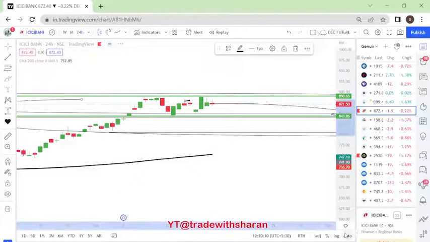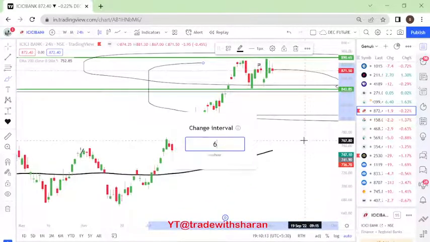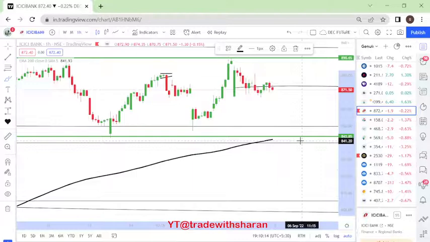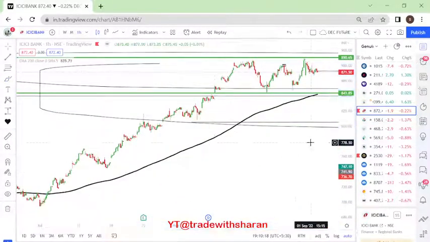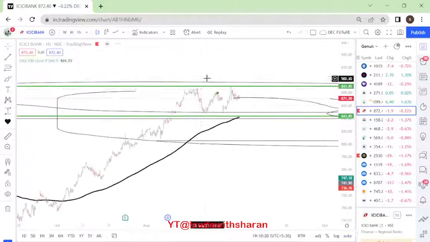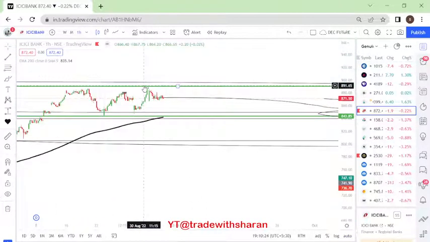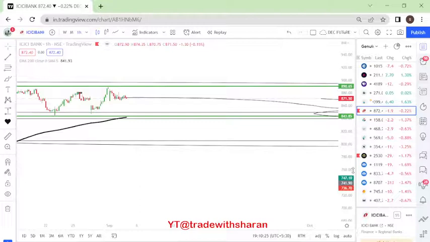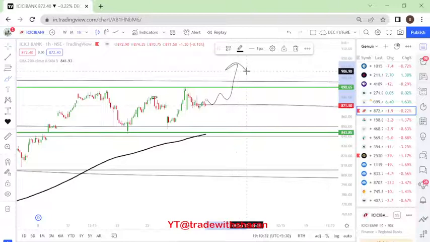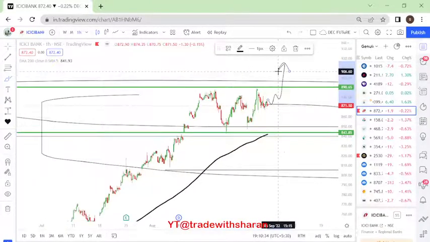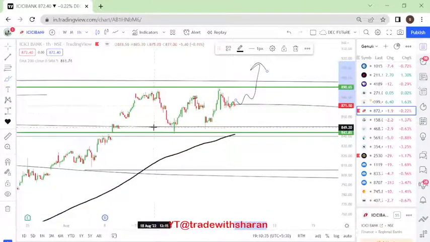1440, we'll just have a look at it. 60 minutes. Yeah, so it is forming a lot of resistance at 890, which is very good for us because we don't want one shot momentum. So once it breaks this level, right, we might get to see a good momentum even in the Bank Nifty as well, right? Because ICICI Bank is one of the major stocks in Bank Nifty, right?